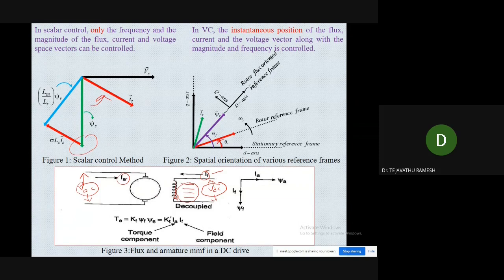So here we can control the IA and the IF independently. Both are decoupled. This is the beauty of the separately excited DC motor. We can control the IF independently from the IA. The same mechanism we can get from vector control when we are using an induction motor, so an induction motor with the vector control method, or a PMSM motor with the vector control method.